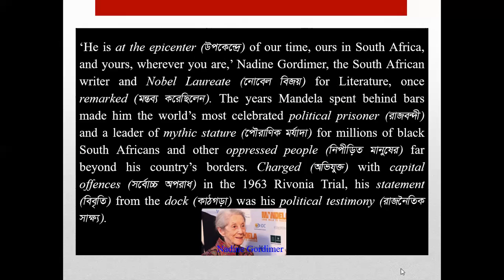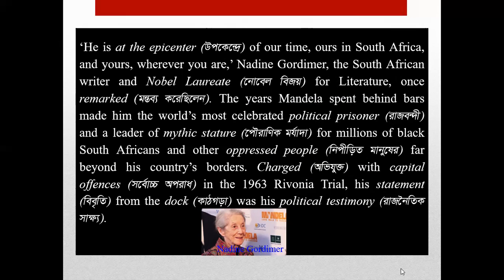He was a leader of mythic stature for millions of Black South Africans and other oppressed people far beyond his country's borders. So he was famous not only in his own country, he was famous throughout the world.